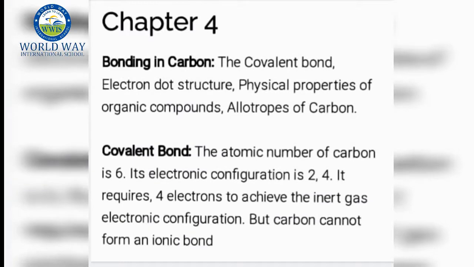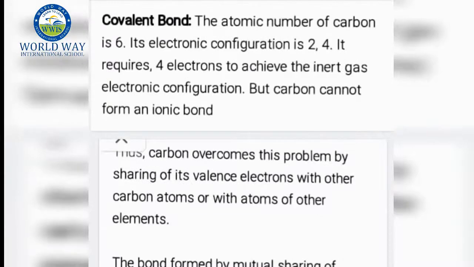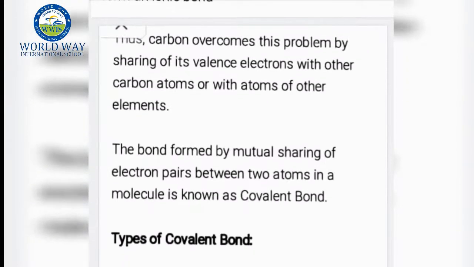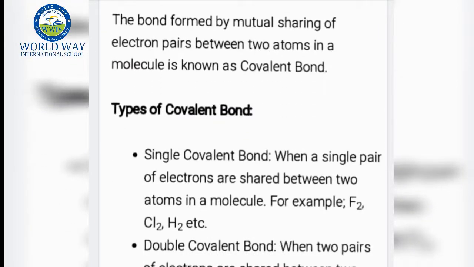The atomic number of carbon is 6. Its electronic configuration is 2 and 4. Now it requires 4 electrons to achieve the inert gas electronic configuration. But carbon cannot form an ionic bond. Thus, carbon overcomes this problem by sharing of its valence electrons with other carbon atoms or with atoms of other elements. The bond formed by mutual sharing of electron pairs between two atoms in a molecule is known as covalent bond.